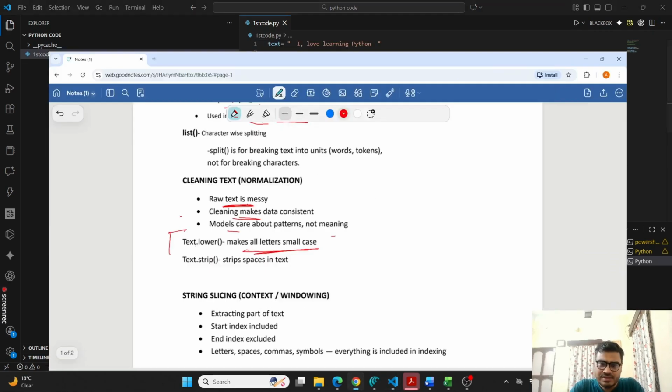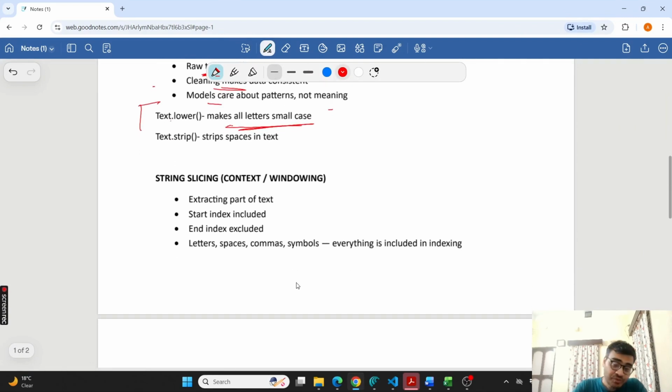Now, after this, the next thing is string slicing. Very important. I told you why we do slicing: because of the limit of the input size for any LLM or any AI model. So we need to cut the text to limit the size of the input. Sometimes we do it for cost optimization also, for example if we are using the LLM input and output for our project, or the OpenAI API.